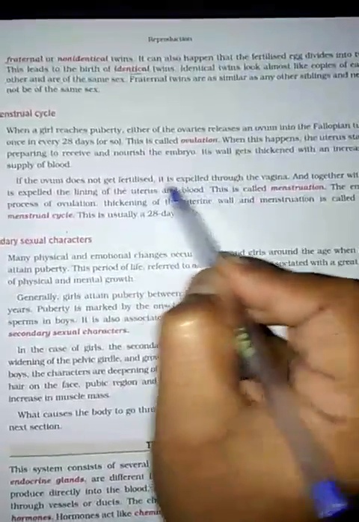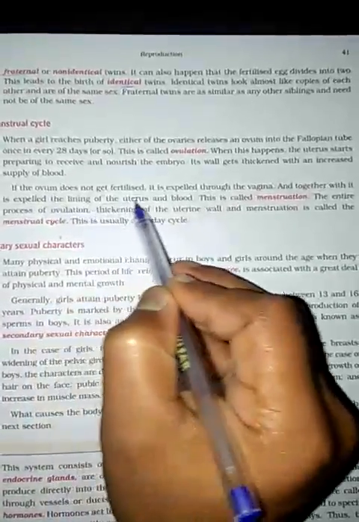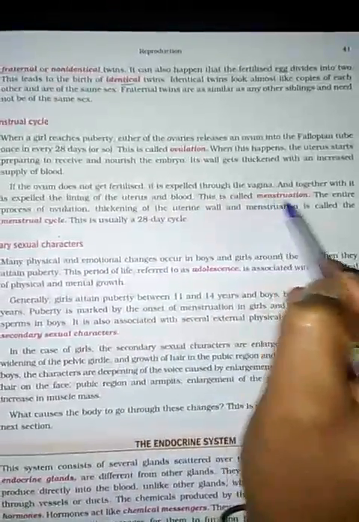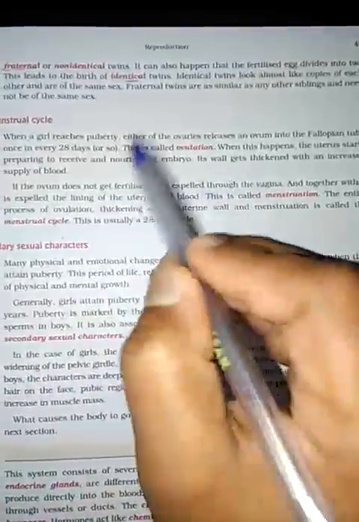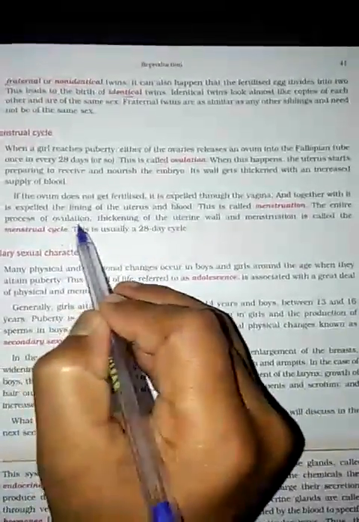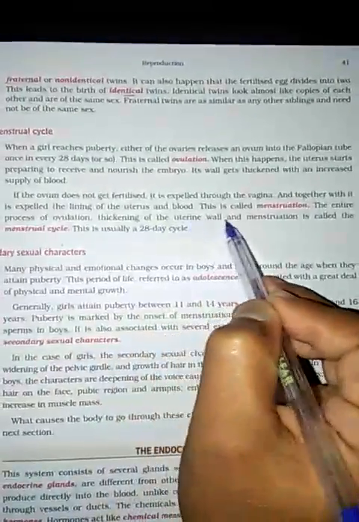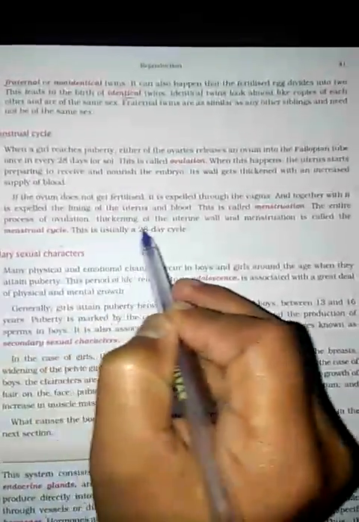It is expelled through the vagina, and together with it the lining of the uterus and blood are expelled. This is called menstruation. It means blood plus the ovum are both released out from the body of the female. The entire process of ovulation, thickening of the uterine wall and menstruation is called the menstrual cycle, and it usually occurs every 28 days in the female body.